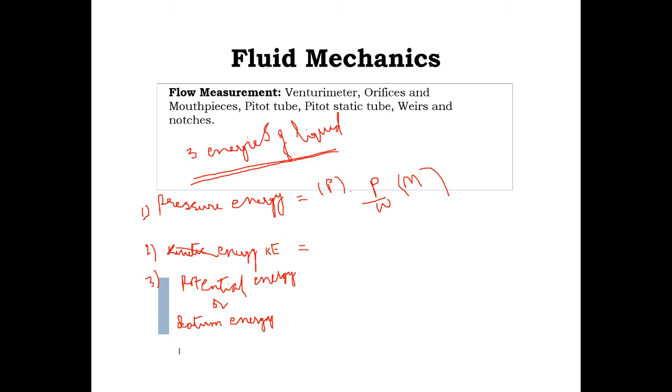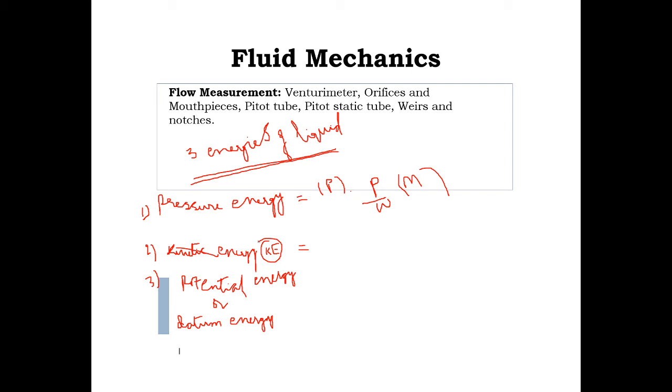What is meant by kinetic head? KE is nothing but the energy possessed by a liquid particle due to its velocity. Pressure energy is possessed by a liquid particle only due to its hydrostatic pressure. If you take kinetic energy, the energy possessed by a liquid particle due to its velocity is known as kinetic energy.